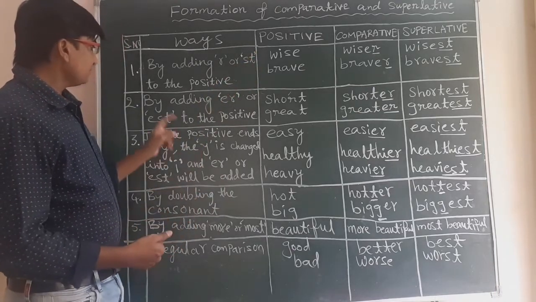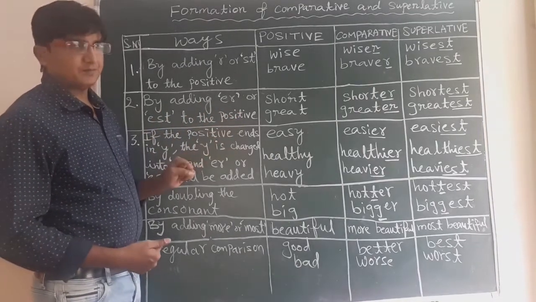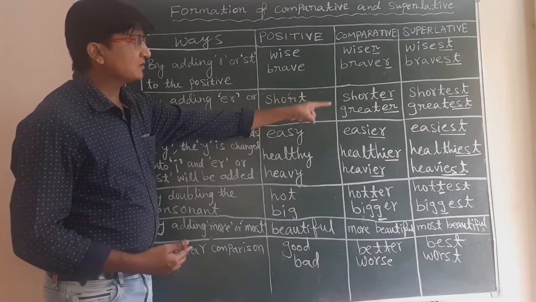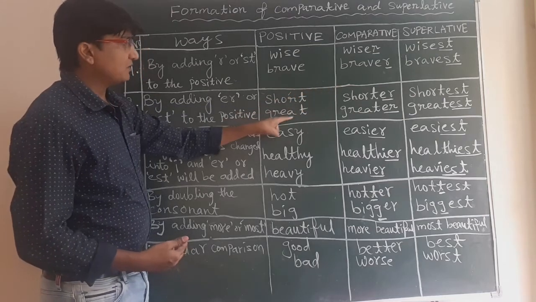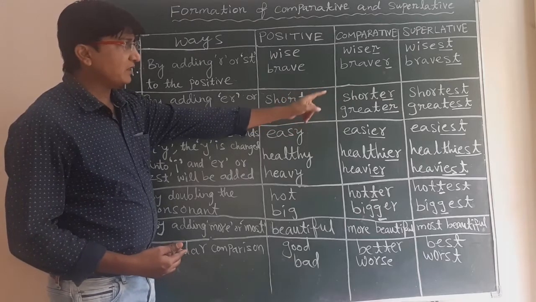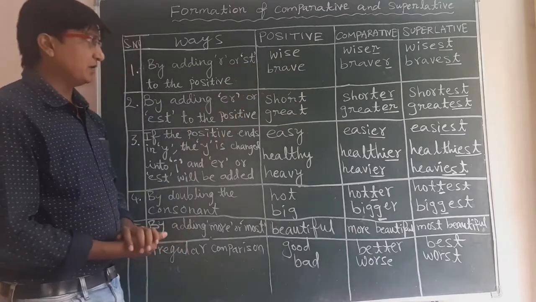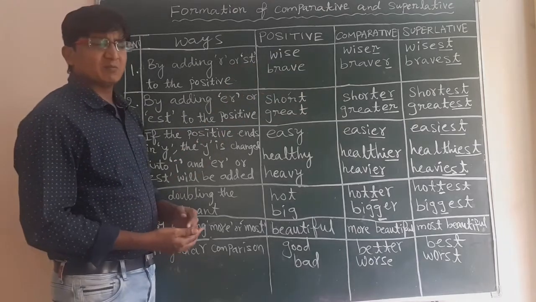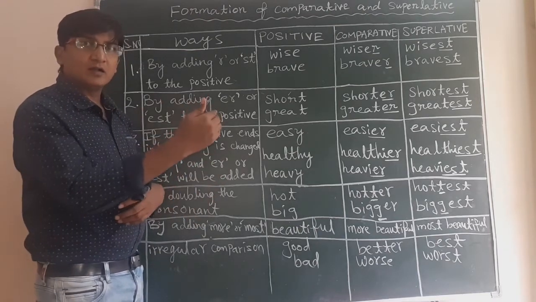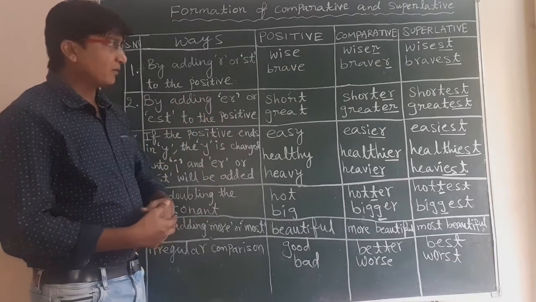Second one: by adding er or est to the positive degree. Now look at the examples: short, shorter, shortest; great, greater, greatest. In these examples we have added er to form the comparative degree and est to form the superlative degree. We can take many examples: clever, cleverer, cleverest; long, longer, longest.